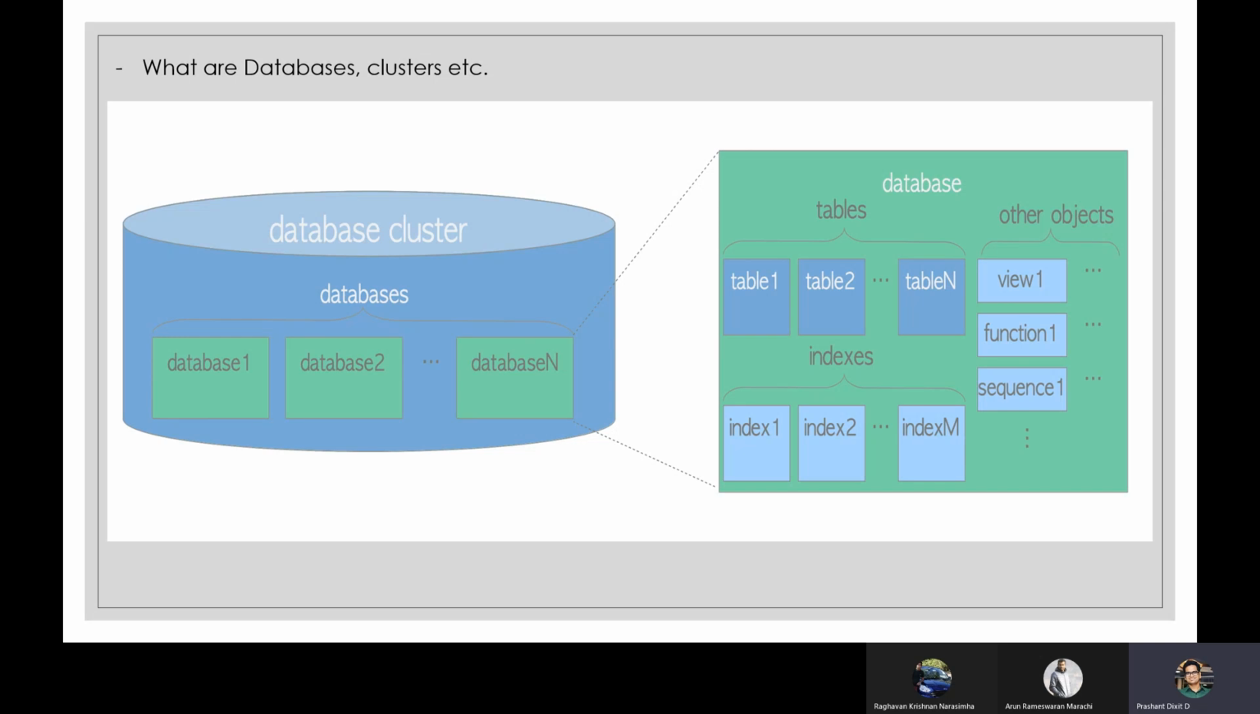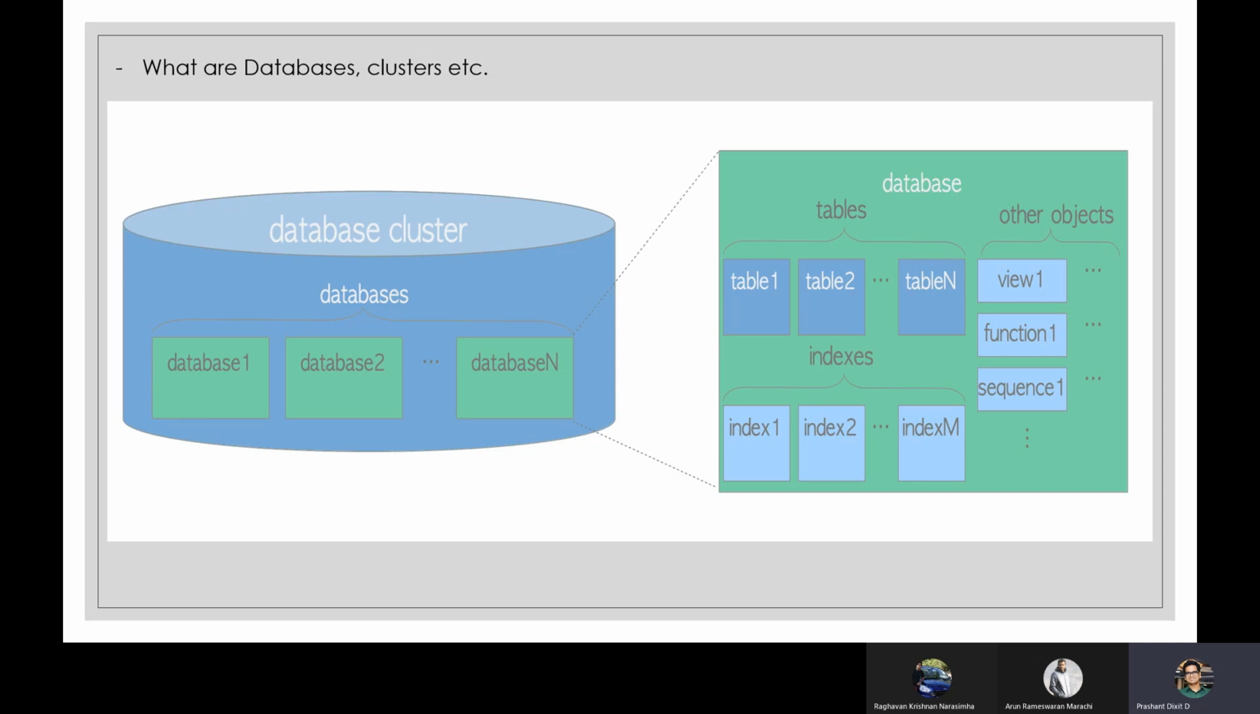What are databases, clusters, etc.? Right. So what is a database? As I told you in day one, a database is a kind of store, a repository where you can store your data in the form of rows and columns. But this terminology in the Postgres environment is something else. It is not synonymous with what I just said about databases. Database in terms of Postgres is basically a collection of tables, indexes, and objects like views, sequences, functions, triggers, packages, procedures.